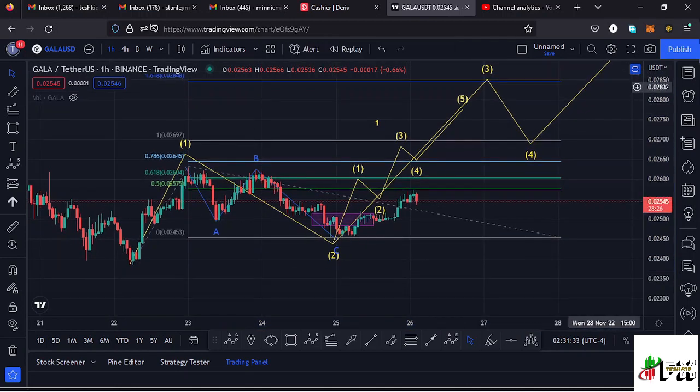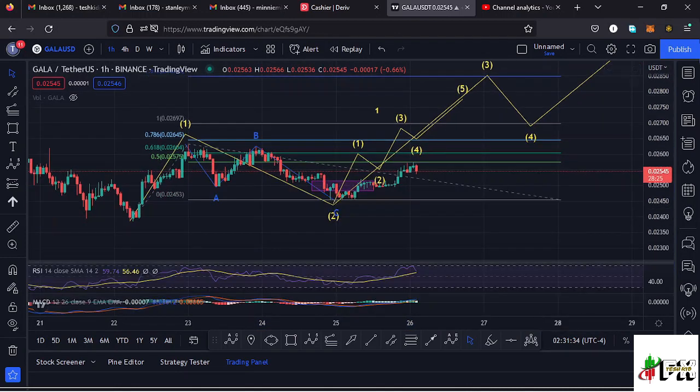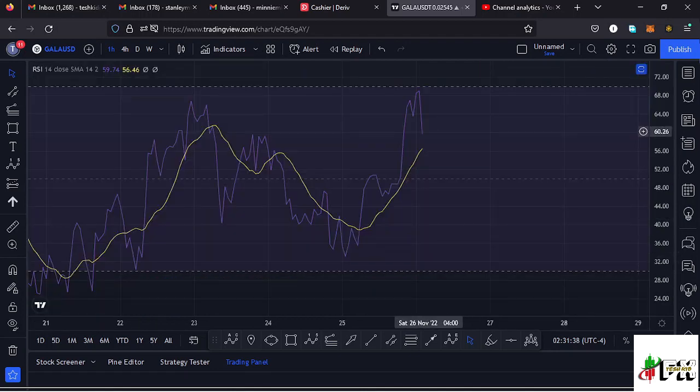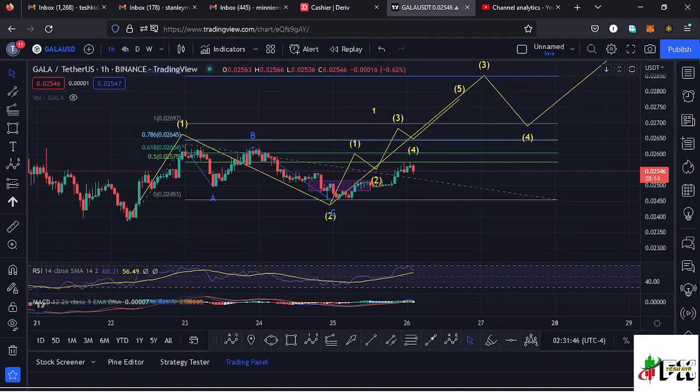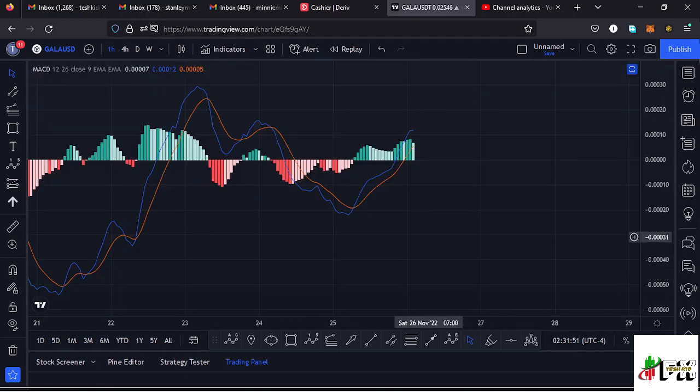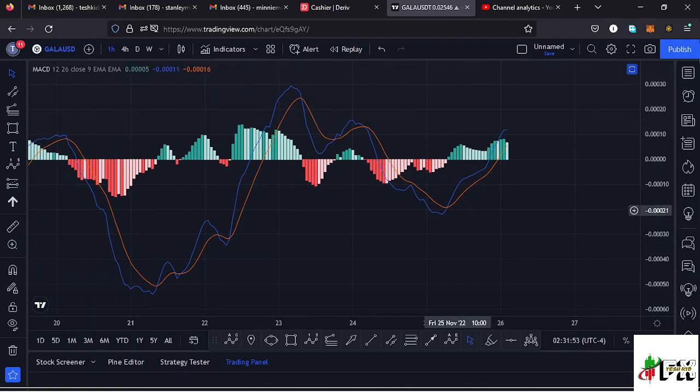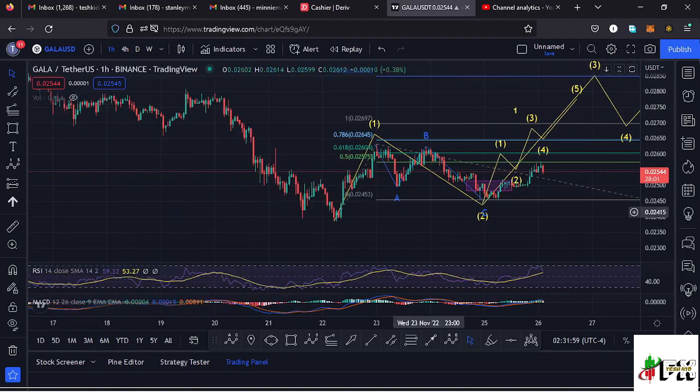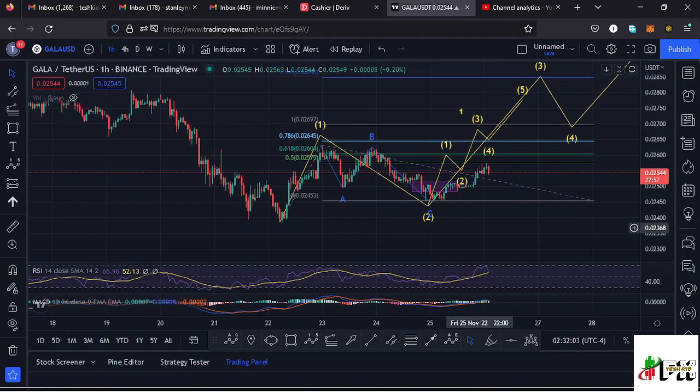Also taking a look at the indicators to see what movements will be supported here. On the RSI we are trading at around the 59 mark, meaning we have a bit of room to support any movements to the upper side in the formation of that wave 3 before we get into the overbought region. Also taking a look at the MACD, here on the MACD we have printed a bullish cross, and we are also seeing an increase in the buying momentum, and that would mean higher prices are coming our way. So let's be patient and see how that plays out, and I'll keep you updated.